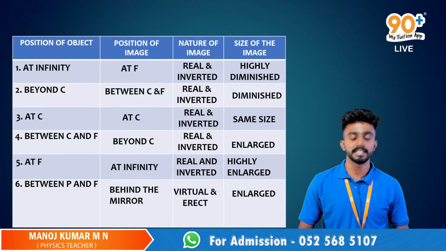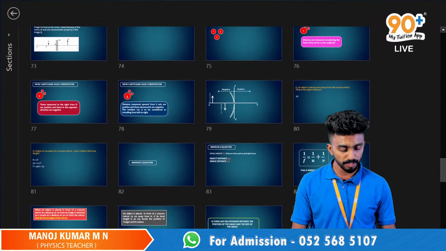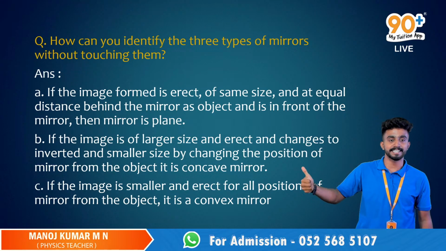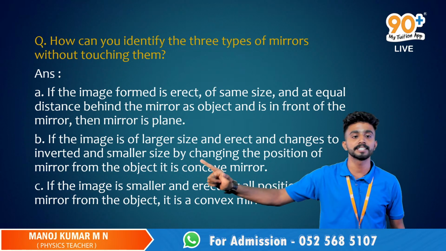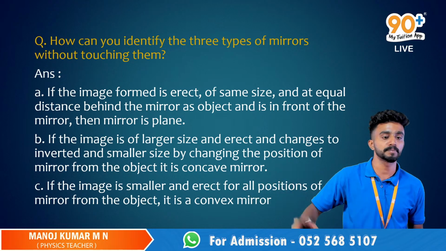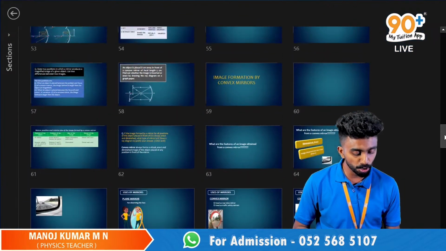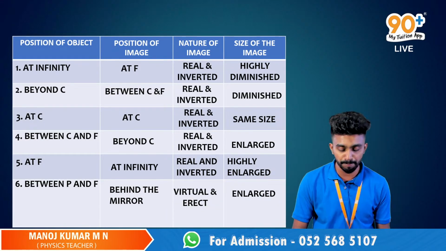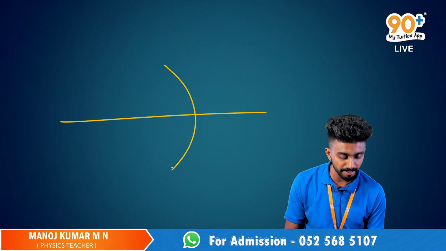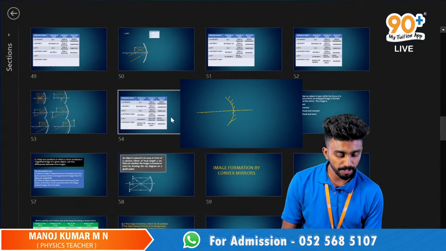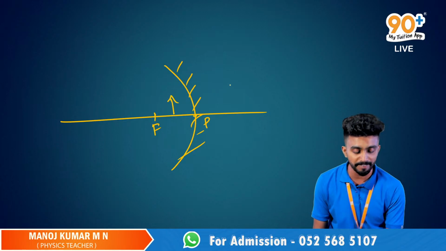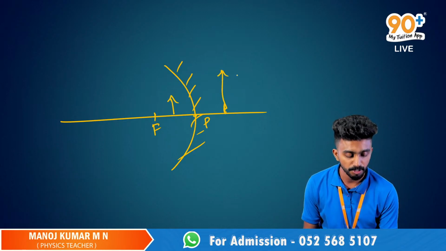Now, what is mentioned in the case of concave mirror? If the image is of larger size and erect and changes to inverted and smaller size by changing the position of the mirror from the object, it is a concave mirror. Over here, from the example, you can see that in this case, between P and F. In which case will we have between P and F? If you're keeping the object between P and F, in this case we'll get the image behind the mirror, virtual and erect.